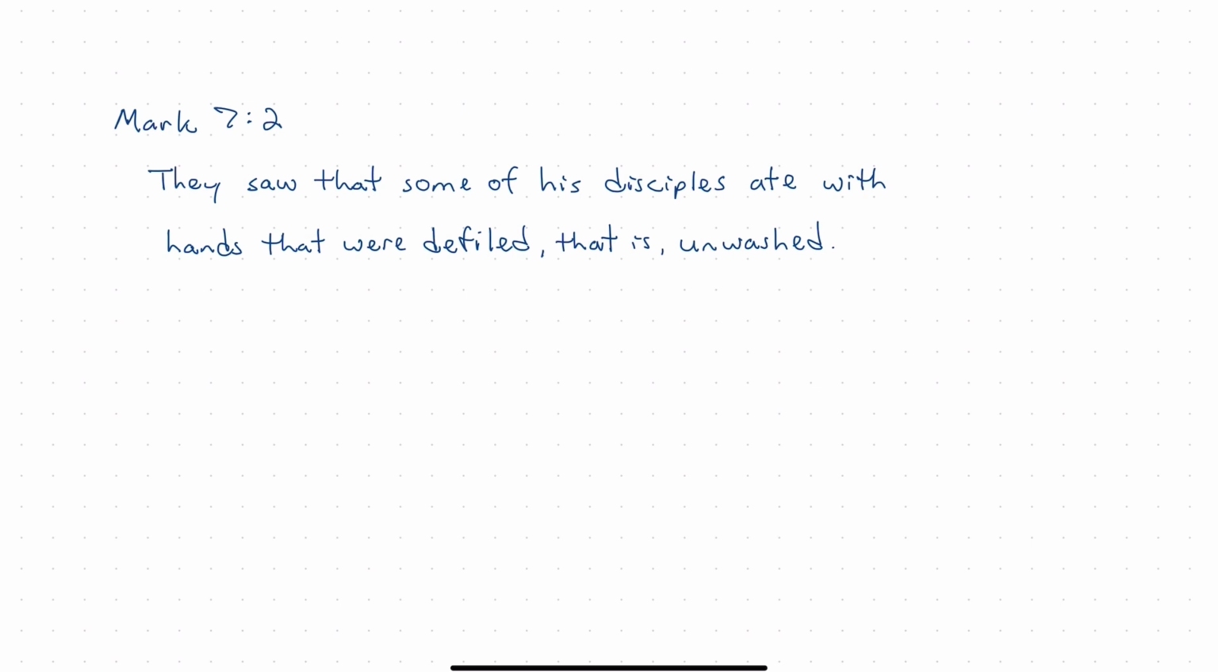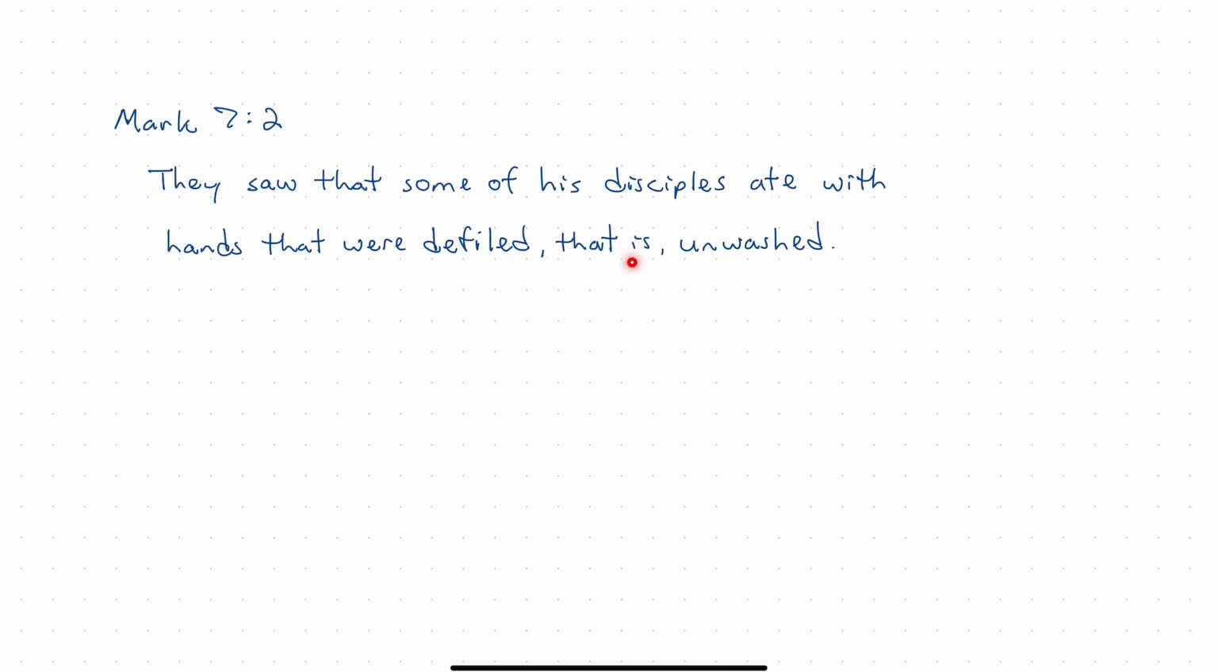Mark 7:2. They saw that some of his disciples ate with hands that were defiled, that is, unwashed. So we see the first proposition here is they saw that some of his disciples ate with hands that were defiled. They were eating with hands that were defiled. This is what they saw, that some of his disciples ate with hands that were defiled.